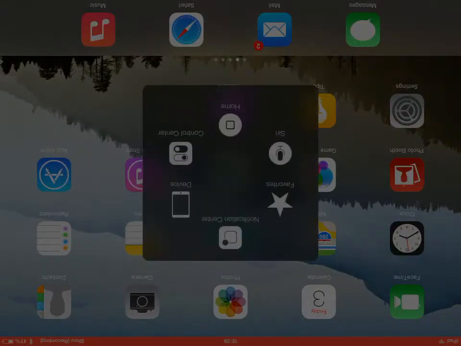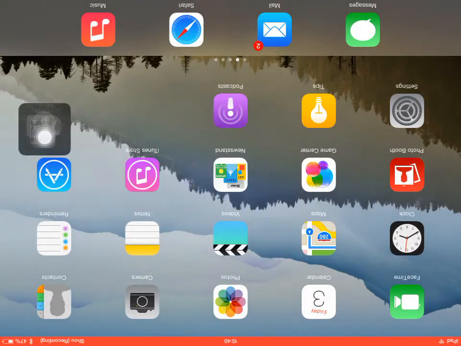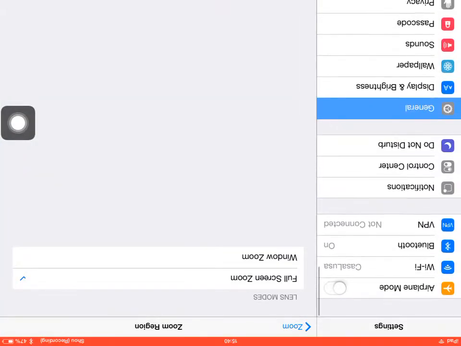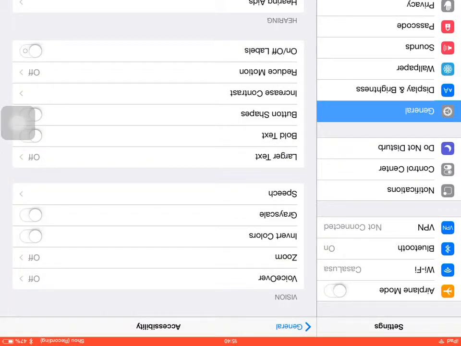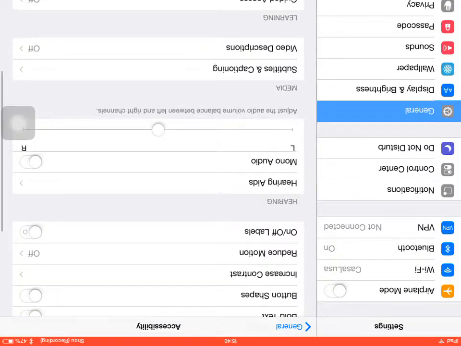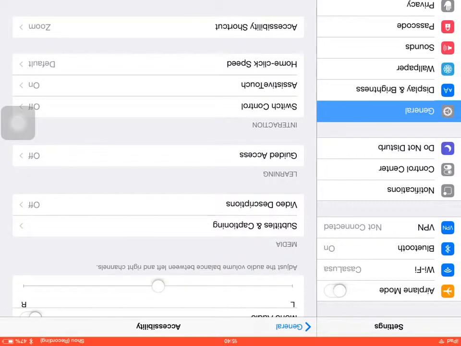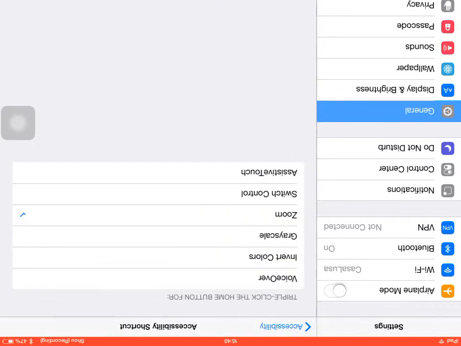So, the first thing you need to do is go to Settings, go to Accessibility, here, yeah. Then scroll down, Accessibility shortcut, Active Zoom,